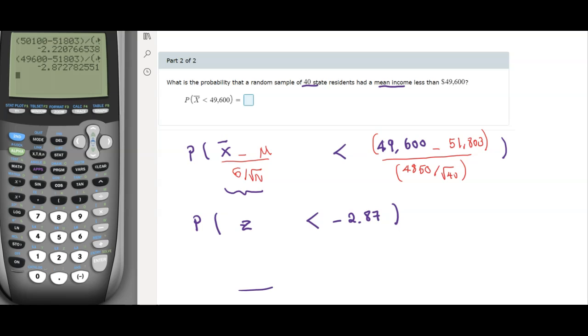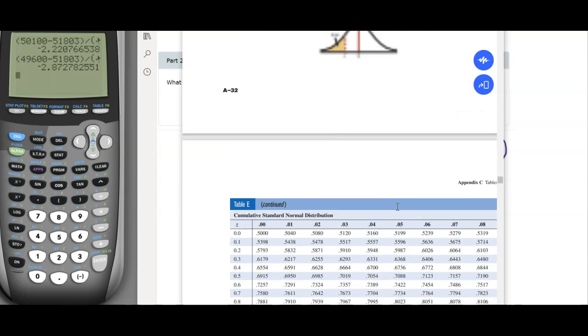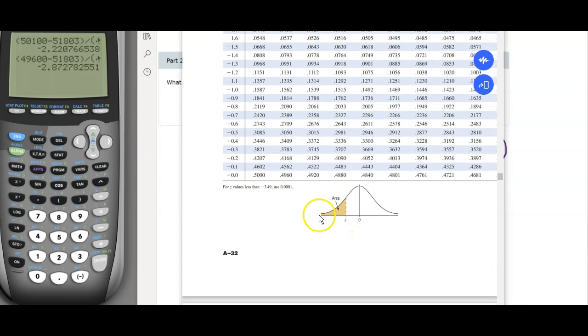Again, I can graph it. This is my normal distribution, the 0 here, these are the Z values, and minus 2.87 is somewhere here, and you are less, so you are going to the left side, which makes a small tail. Now we're going to use our table. Remember, we said a small tail, and it happened to be on the same side, the left side.